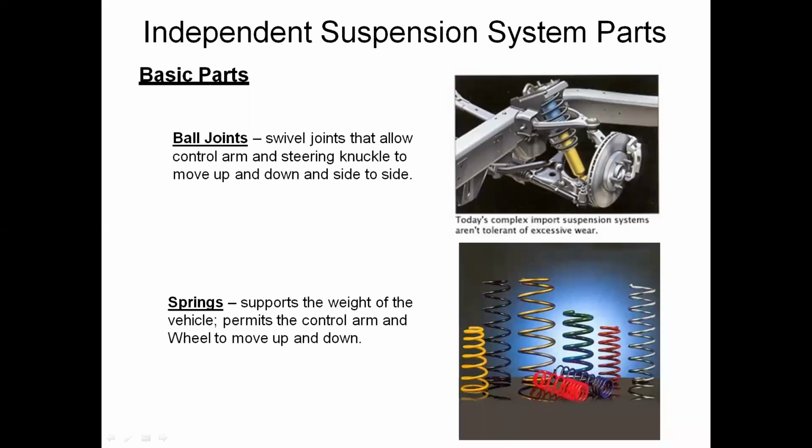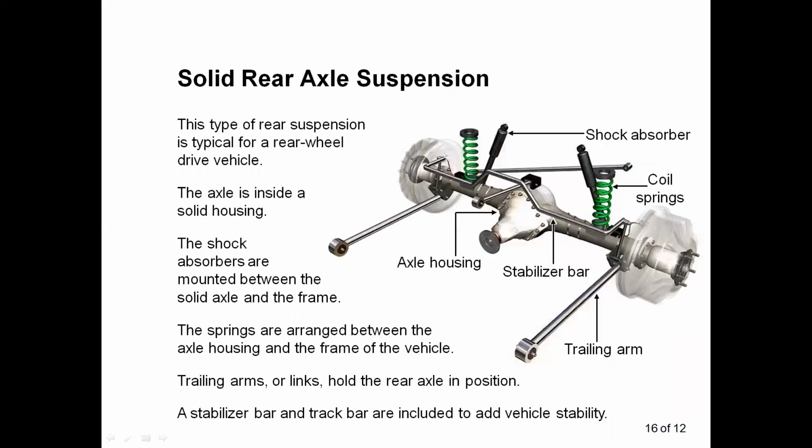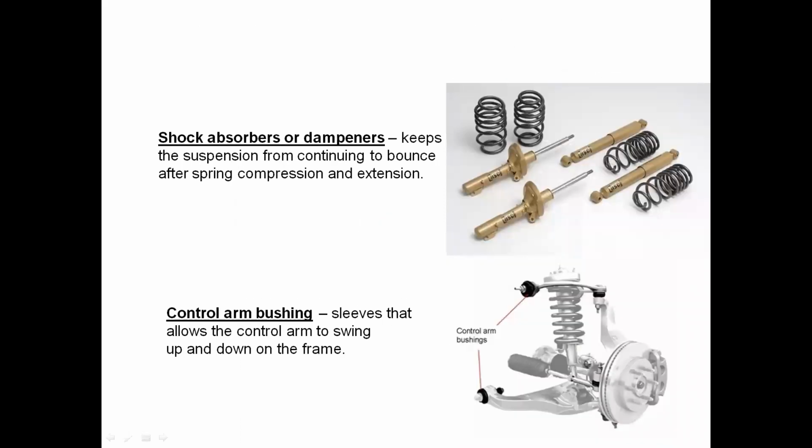Springs support the weight of the vehicle and permit the control arm and wheel to move up and down. Shock absorbers are dampers, which keep the suspension from continuing to bounce after spring compression and extension.